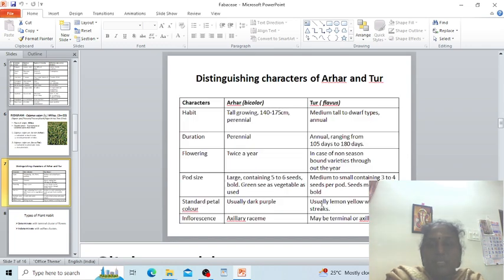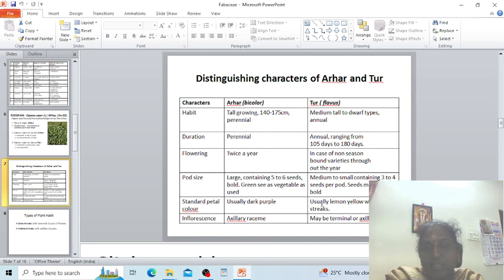The distinguishing characters between arhar and tur dal are as follows. Habit: arhar is tall growing, 140 to 175 centimeters, and perennial in nature, and tur dal is medium tall to dwarf types, annual in nature. Duration: arhar is perennial, and tur dal is annual, ranging from 105 days to 180 days. Flowering: arhar flowers twice a year, and tur dal, in the case of non-season bound varieties, throughout the year.